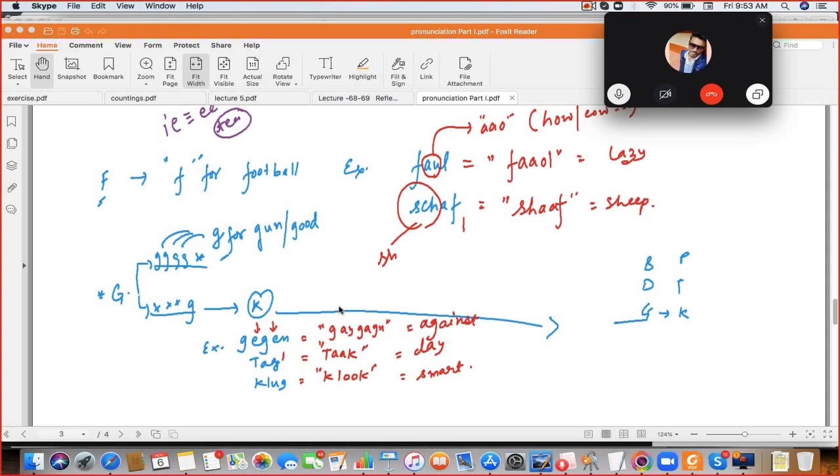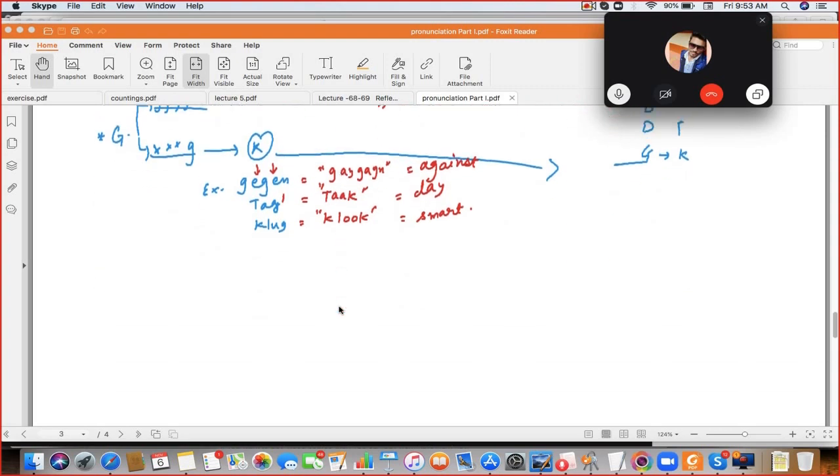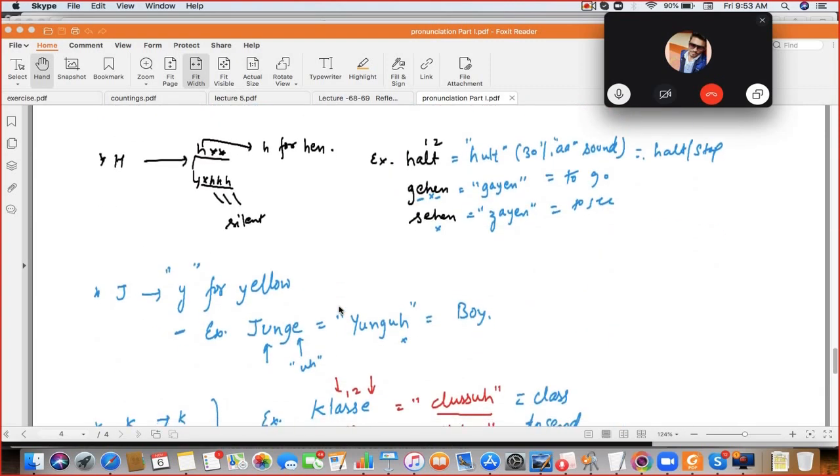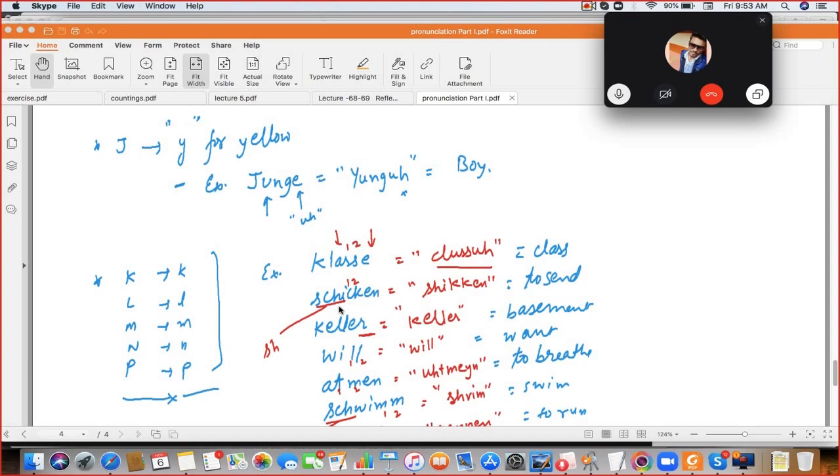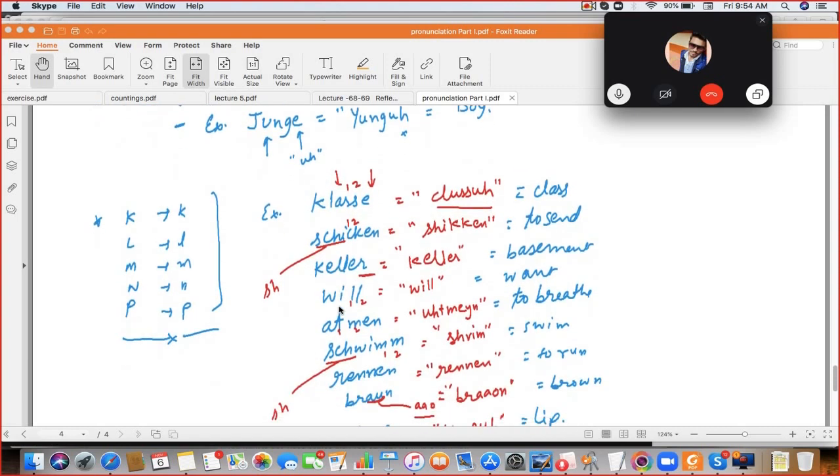Next is Vogel, fowl. Fowl and Shaft. Next is G. Speak the example: Gegen. Again. Tak. Kluk. Next is H. Speak the example: Halt. Halt. Gegen. Not Gegen, G-E-H-E-N, gehen. Zen. Okay. Jung. Younger. Yeah. Next.